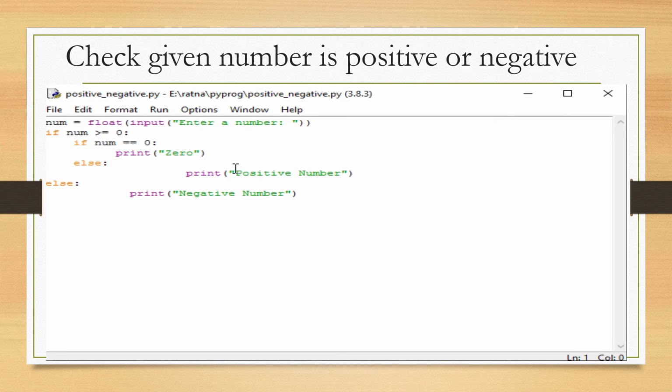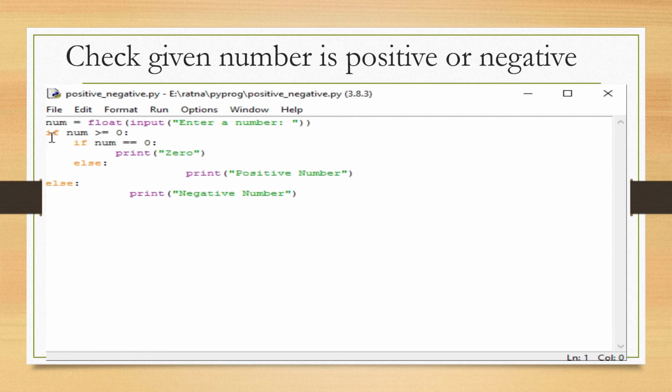In this program, we input a number and check if the number is positive or negative or 0 and display an appropriate message. This time we use a nested if statement. Using the input function, we give the message "enter a number", and that entered number is typecast using float, and that value is stored in num.